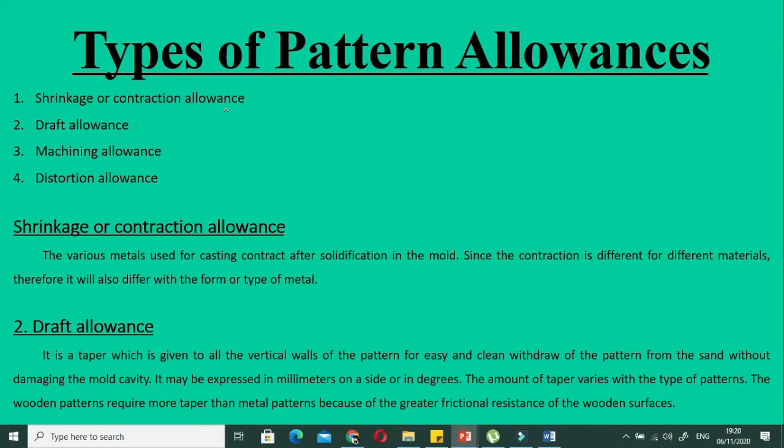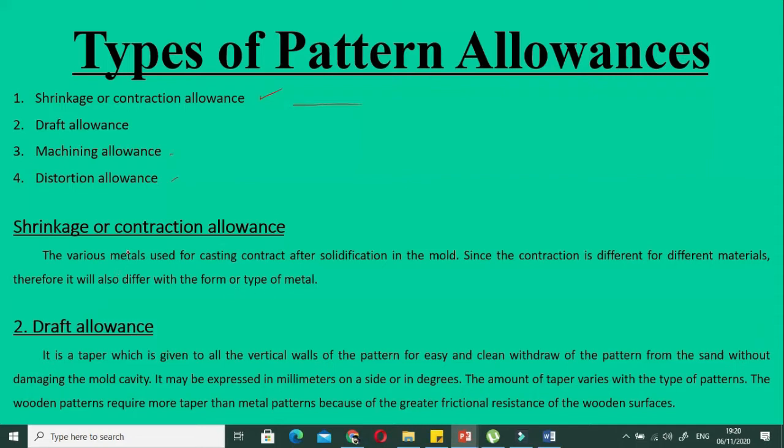While designing the pattern, we take into account certain kinds of allowance. The first one is the shrinkage or contraction allowance, and we have solved some numerical problems for this one. The second one is the draft allowance, then the machining allowance, and the distortion allowance. Shrinkage allowance, as you have discussed before: various metals used for casting contract after solidification, and each metal has its own contraction coefficient, its own contraction rate. Since it is different for various metals, it will also differ with the type of metal.